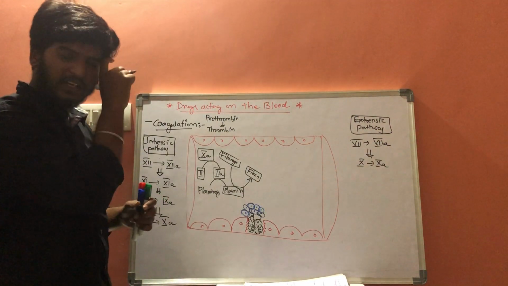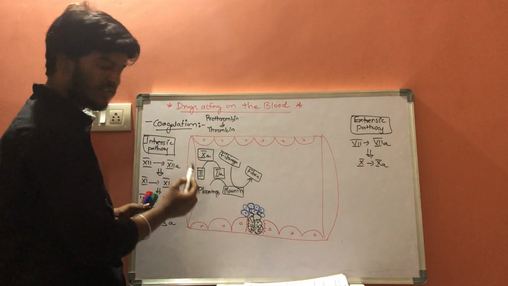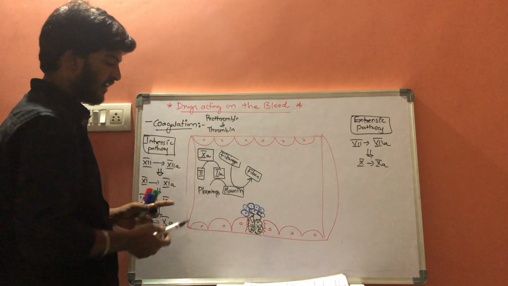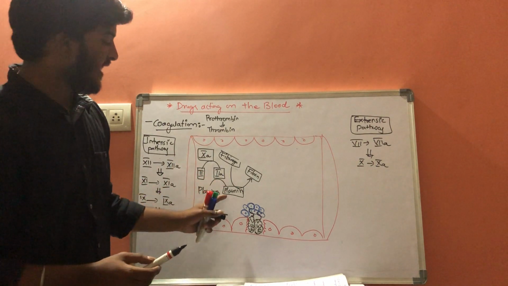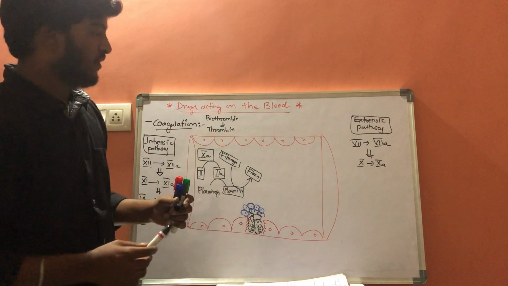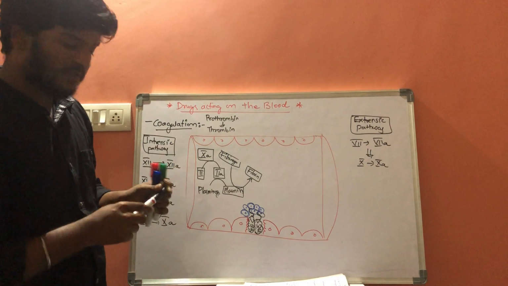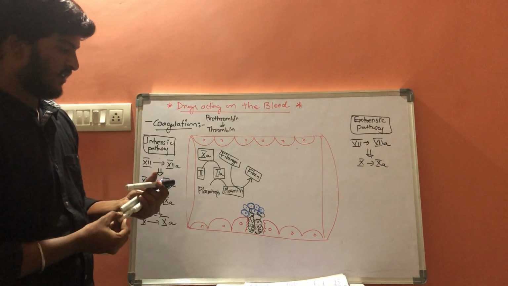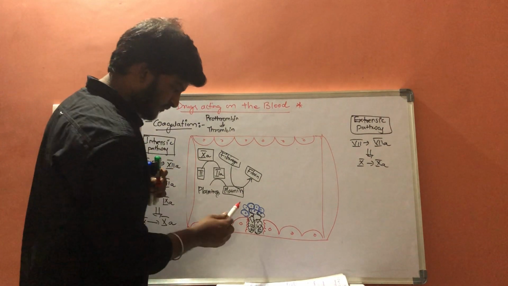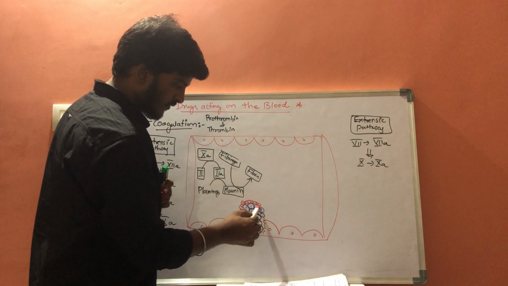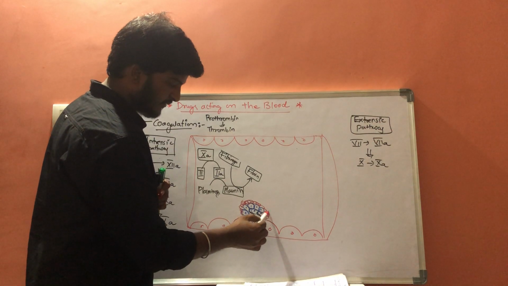So the 10A which is activated has the same function: it activates prothrombin into thrombin, thrombin converts plasminogen into plasmin, and plasmin converts fibrinogen into fibrin. The fibrin which is formed makes a meshwork on the platelet plug.